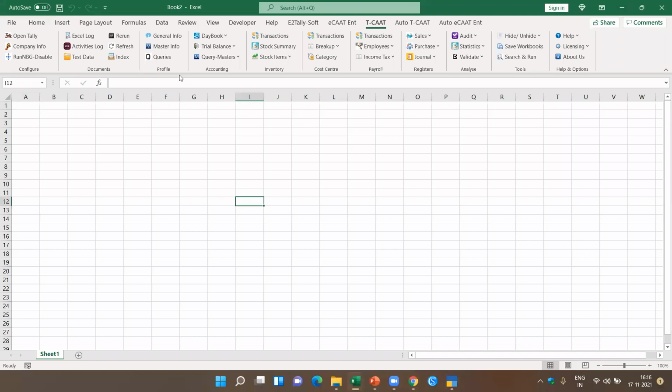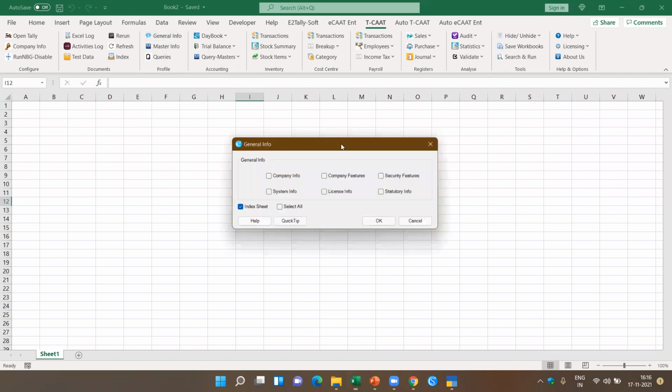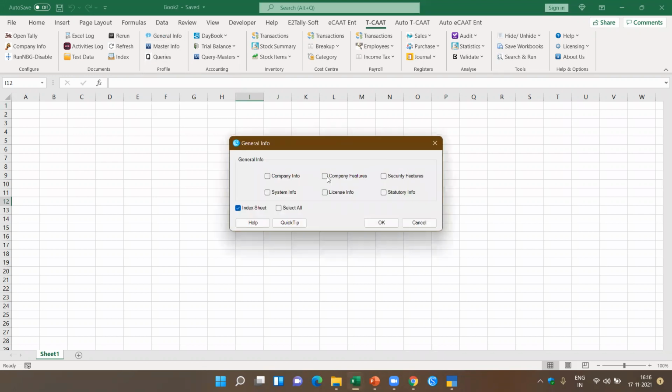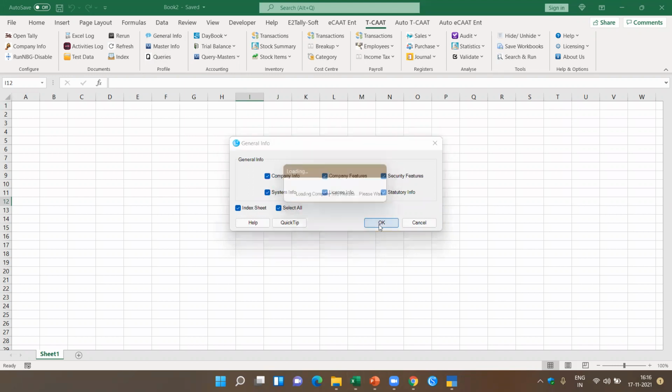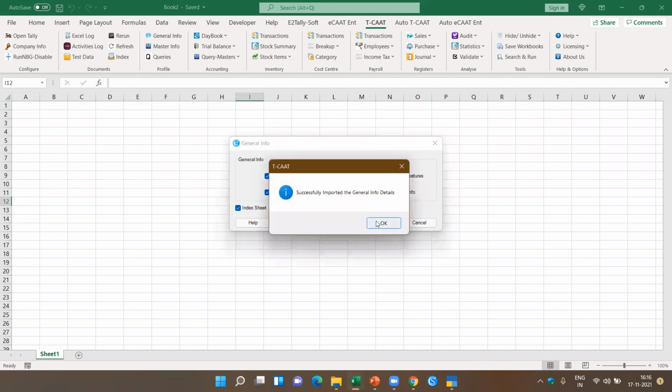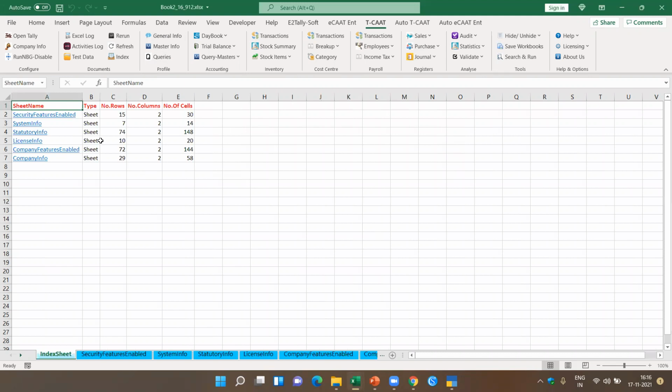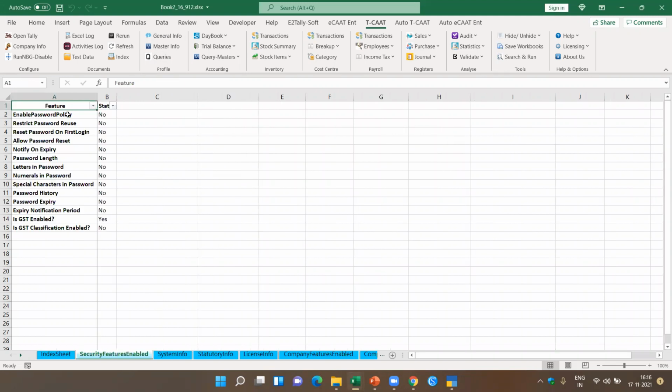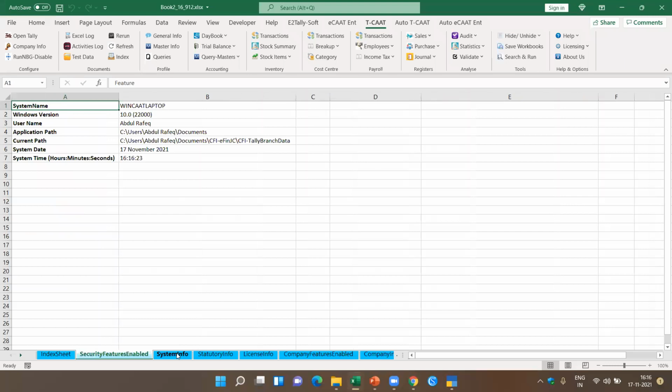If I come to the general info, this is where you're exporting the masters. I can get the company info, company features, like that. I just say select all and say okay. Now this exports all the masters of the 6 types. These all come through SQL based queries. You can also export this using ODBC, but we made it much simpler.